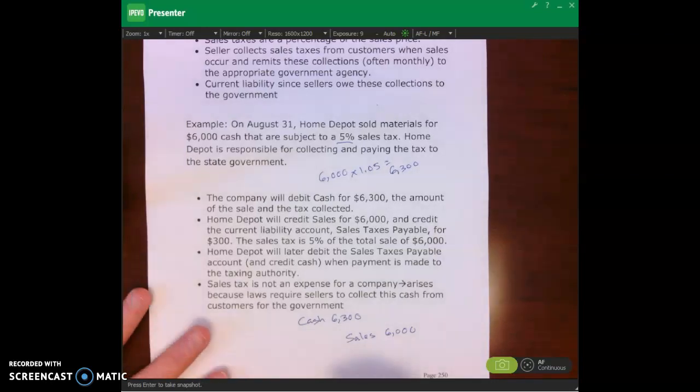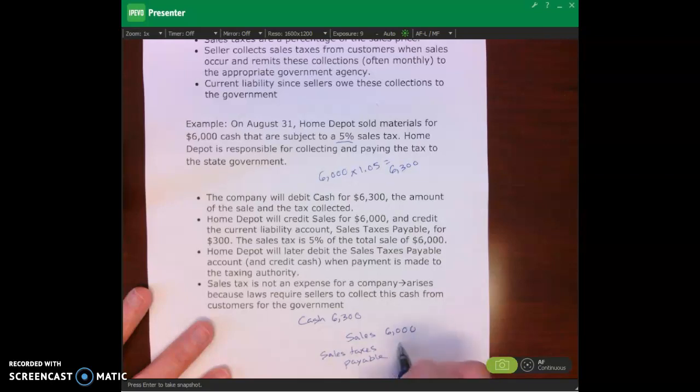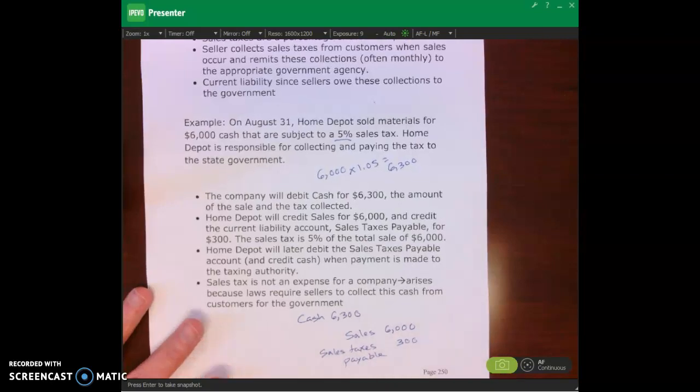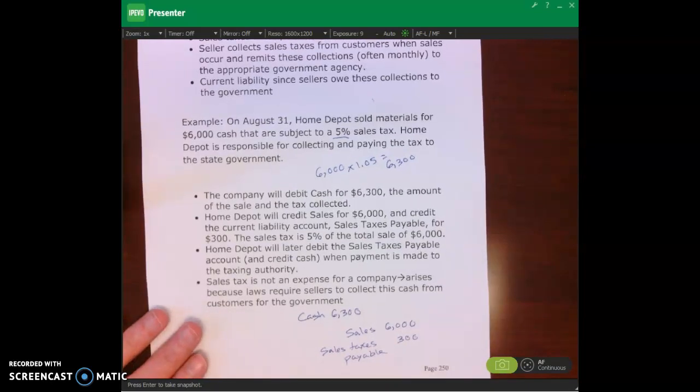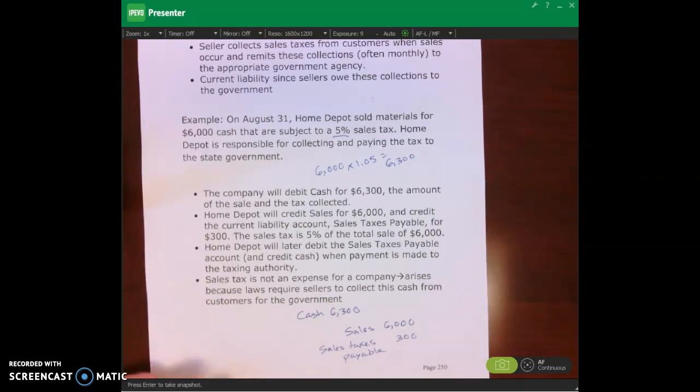And then they credit sales taxes payable for the 5% or $300 of that $6,000 worth of merchandise that you bought.